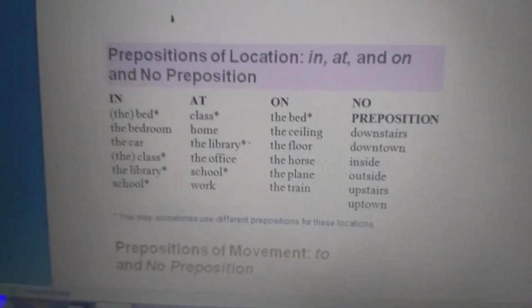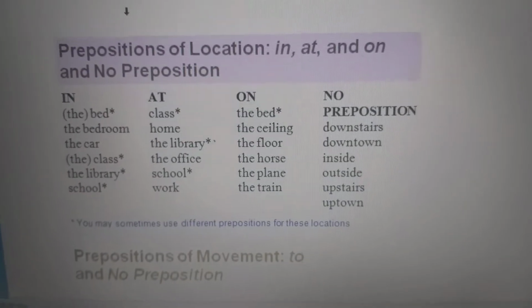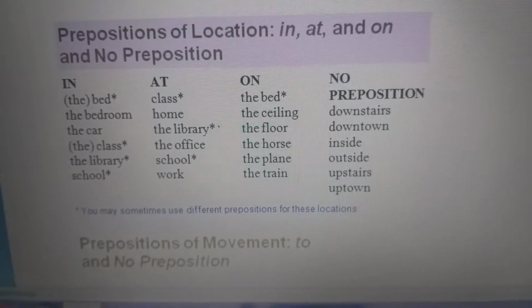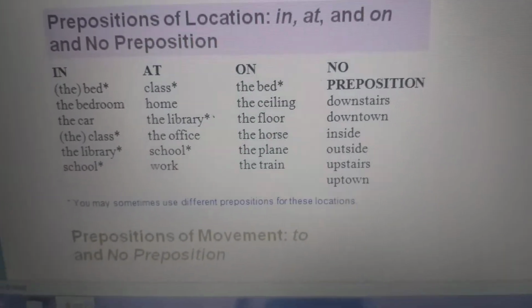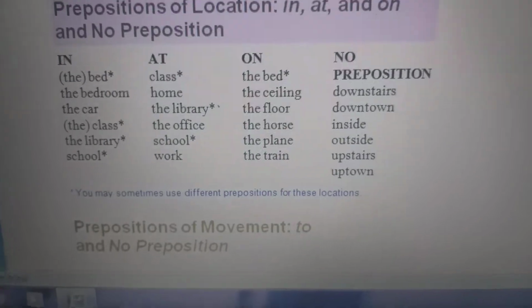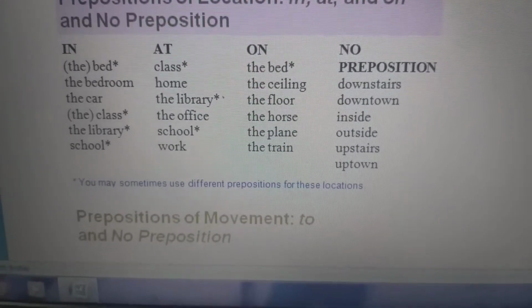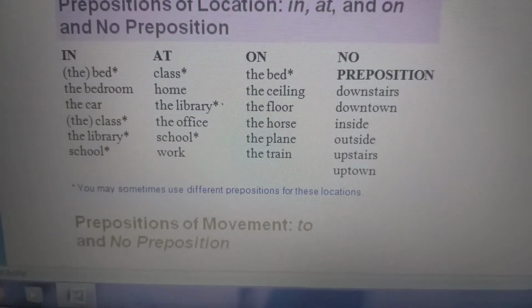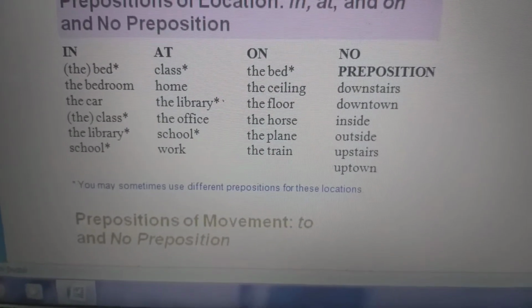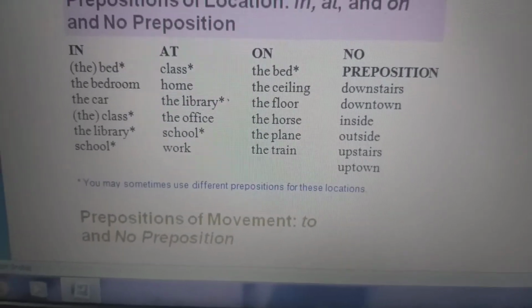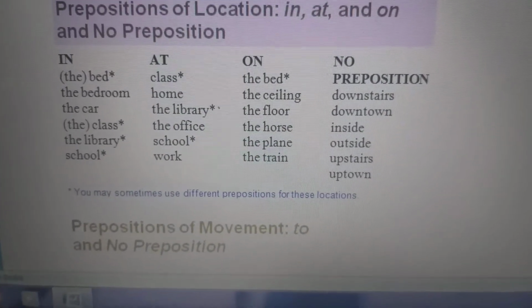Then we can see prepositions of location, where in, at, on and no prepositions are used. Like in the bed, in the bedroom, in the car, in the class, in the library, in the school. At class, at home, at the library, at the office, at the school, at work.